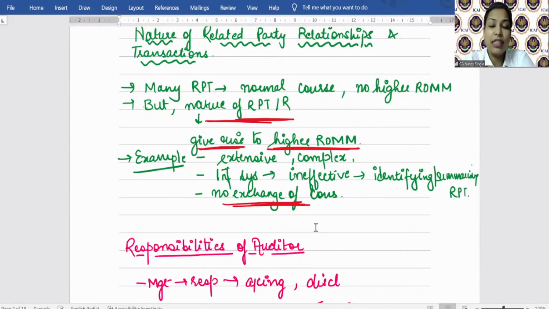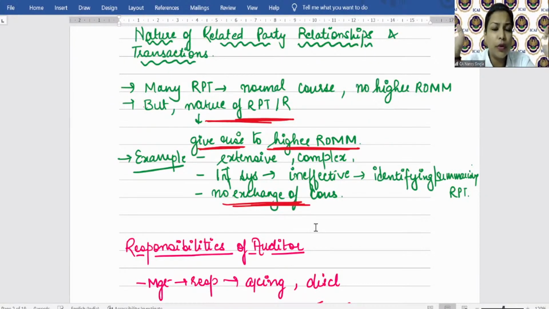So let's just assume yourself in a situation whereby you are verifying the related party transactions. What will you do? You will ask the management to give you a list of all the related party transactions. You will perform various procedures with respect to that list. You will further ask management to provide you other documents, the agreements, the invoices, all the copies to the team.